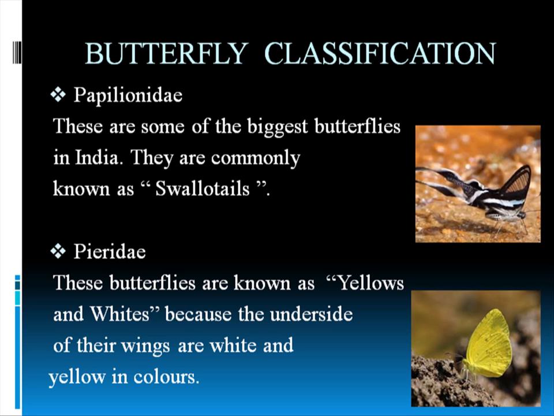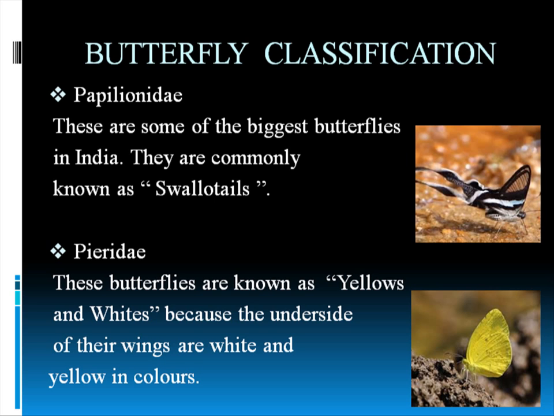Why swallowtails? Because we have seen that swallows are birds that have tails a little bit longer at the ends, with wire-like structures that emit from their tails. There are tail feathers in birds, but in these butterflies, the hind tail is a little bit larger. Like you can see in the image, the tail is fluttering around. That butterfly is called the common dragon tail, and these butterflies are also known as swallowtails. So the biggest butterflies lie in this class. In almost all swallowtails, you can see the tail. It is not always so big, it may be a little bit smaller, maybe 1 or 2 inches, but it is present.